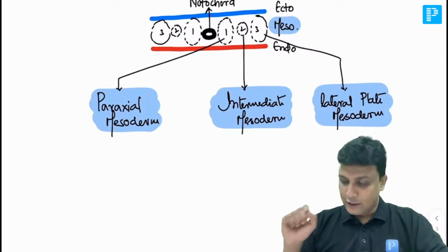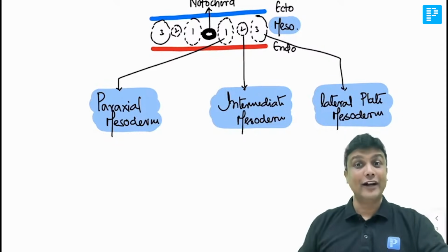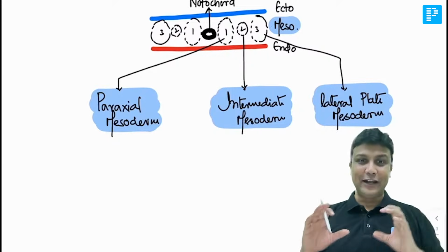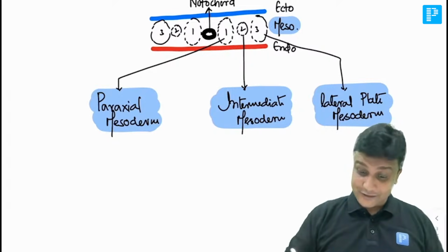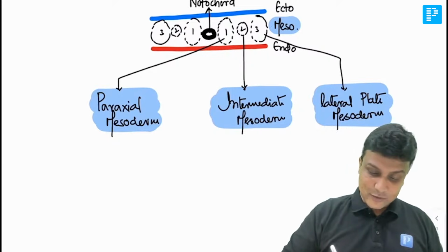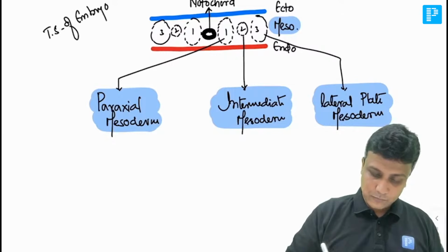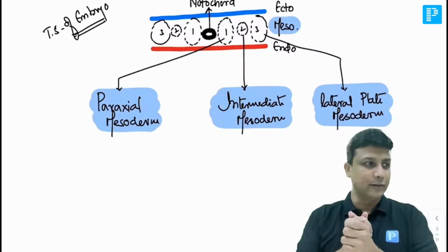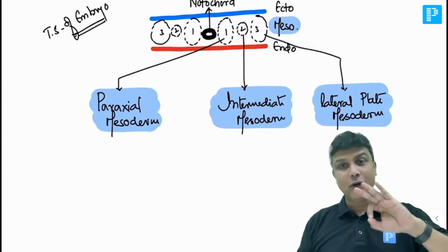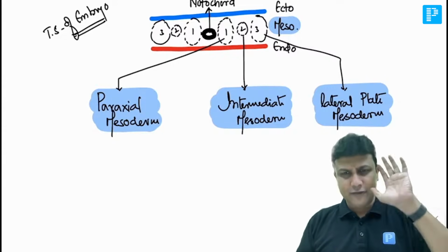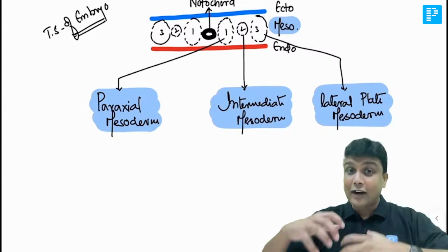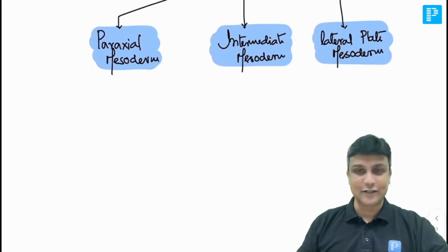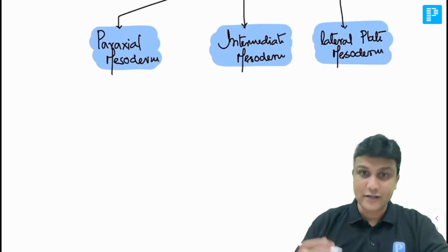So it's divided into three parts here, sir. Perfectly done. Now once you are done with this, let us see what is derived from here. Once you have understood the diagram well, don't forget which section of the embryo this is. This is the transverse section of the embryo. So in that, the intra-embryonic mesoderm is divided into how many parts? Three parts. First, slowly learn the names. After learning the names, I'll tell you how to deal with this. What is derived from here?